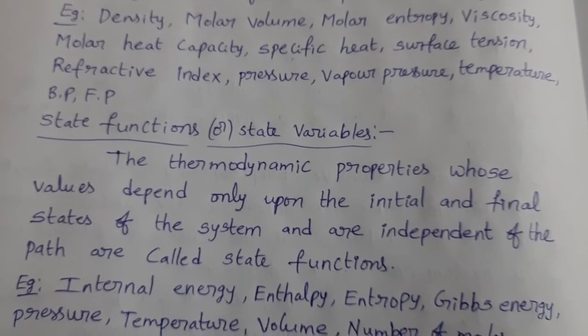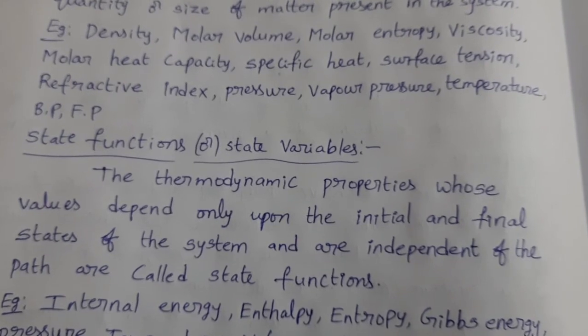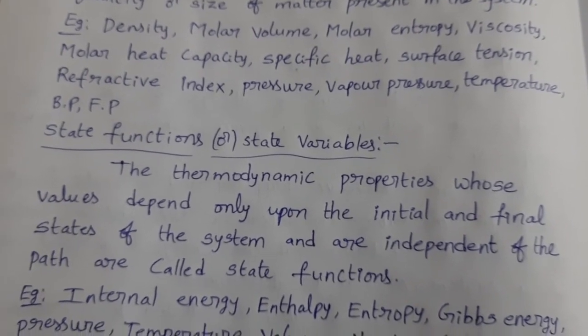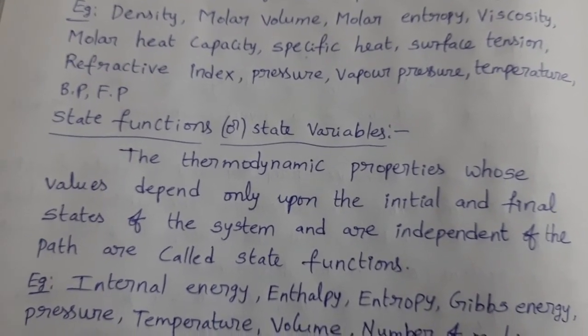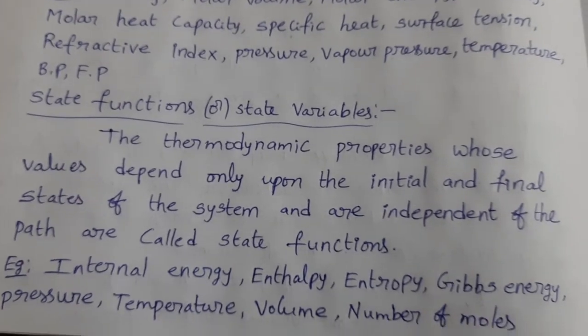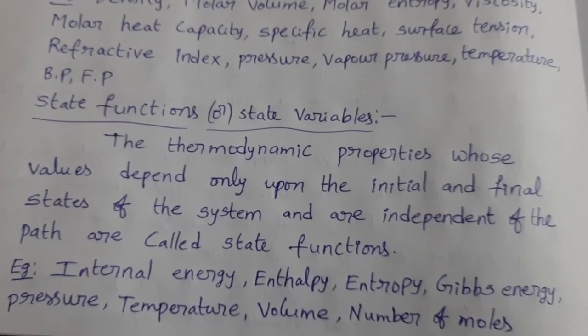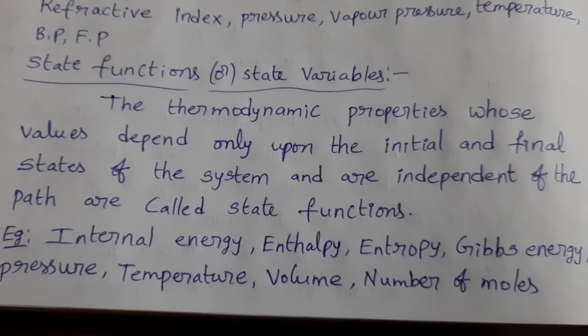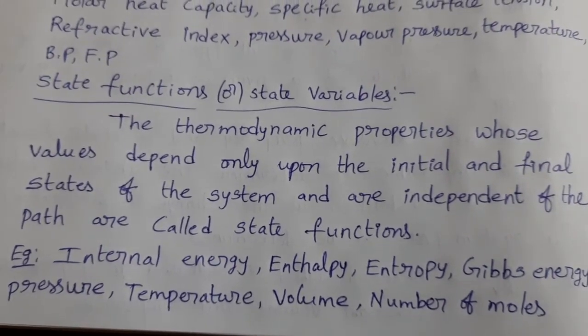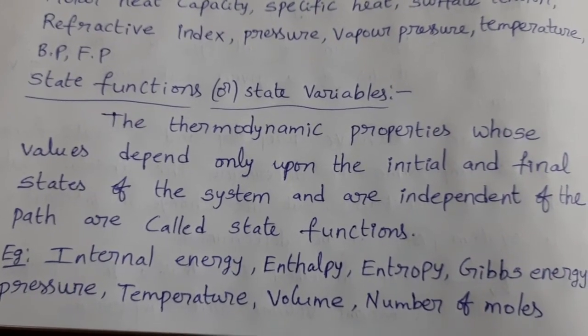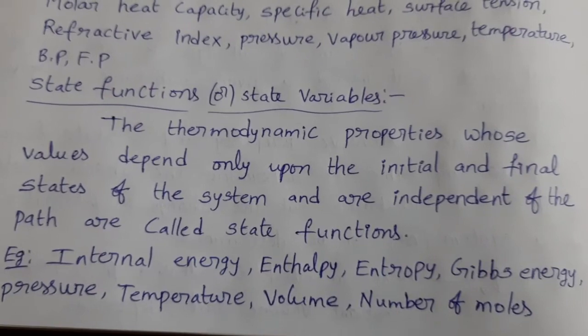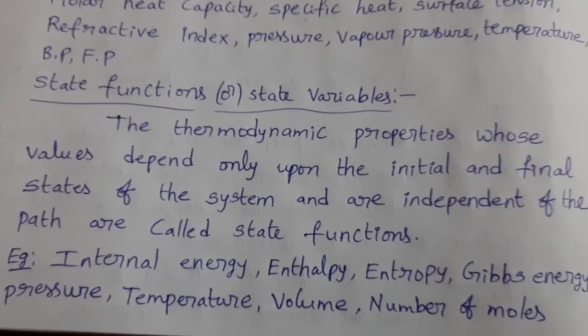They don't depend on the path followed by the system. So those are called state functions or state variables. Examples: internal energy, enthalpy, entropy, Gibbs energy, pressure, temperature, volume, number of moles. Here internal energy is a state function and an extensive property. Next.